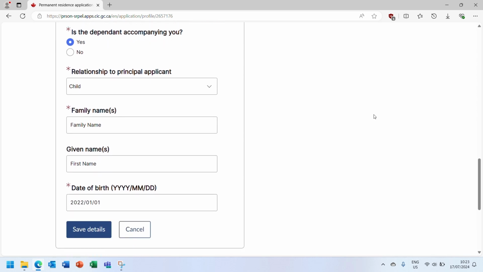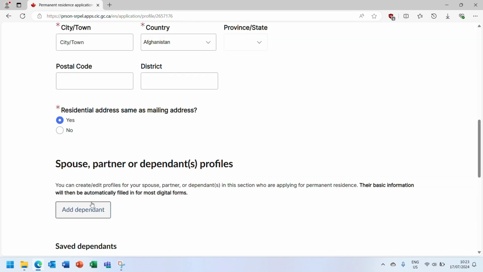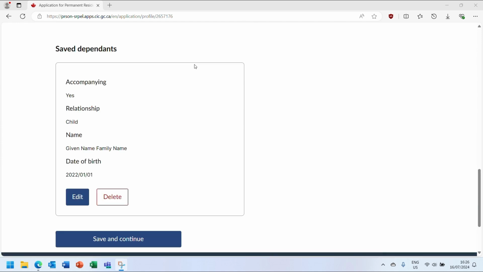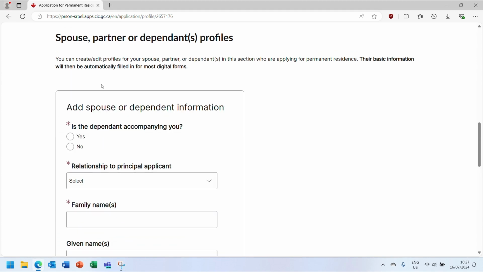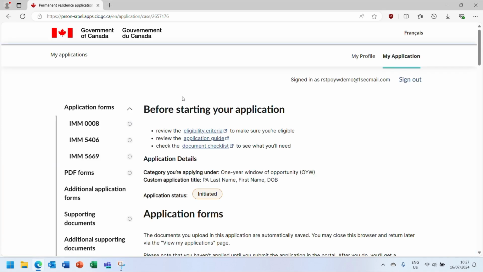Once you have entered the required information, click the Save Details button, and you can see that the dependent has been added. You can go back and edit the information if needed, or delete the dependent by using these two buttons. If you need to add additional dependents, click the Add Dependent button to get additional entry fields. When you have finished entering the information for the principal applicant and any family members you are applying to bring via the one-year window, click the Save and Continue button. The principal applicant's profile has now been created.